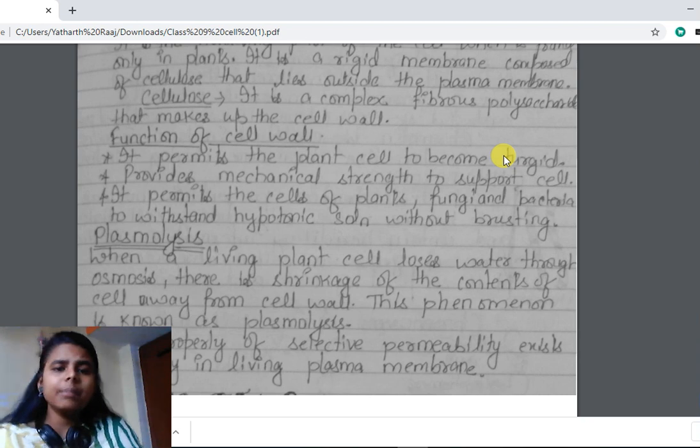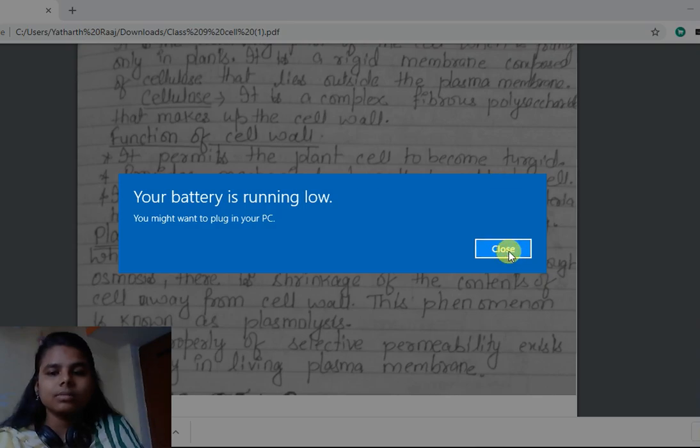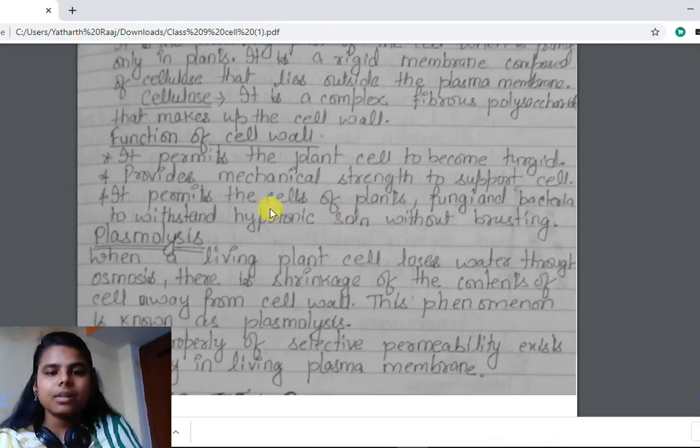Then it permits the cells of plants, fungi and bacteria to withstand hypotonic solution without bursting. It permits the cells of plants, because cell wall is present in plants, in fungi and in bacteria. It is not present in animals.